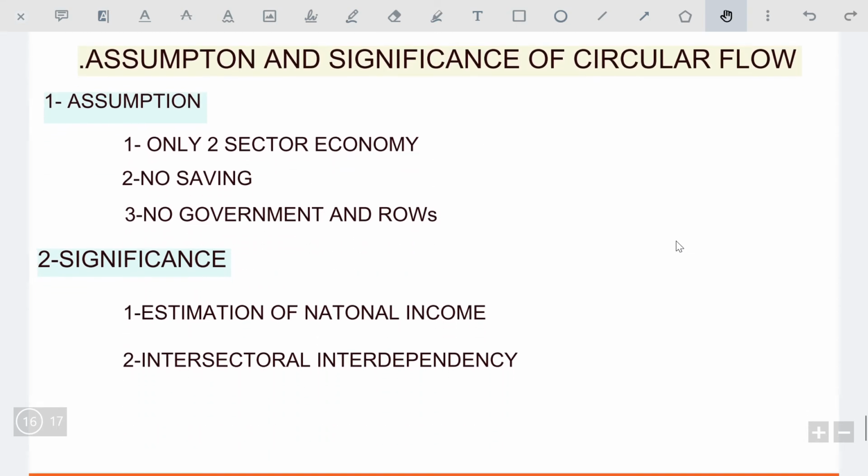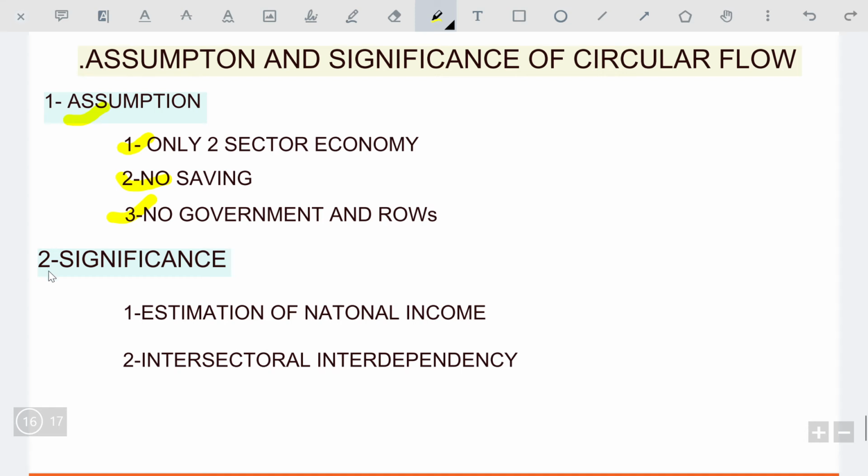Now the assumptions of circular flow and the significance of circular flow. First of all, the assumptions. We assume only two sectors: the first is household and the other one is the producing sector or firm. Second, there is no saving. The income generated by way of value addition is spent on goods and services, so there is no saving. Third, there is no government and rest of the world. It is only a two-sector model, so there is no government sector and rest of the world. There are no export and import activities. These are the three assumptions of circular flow.